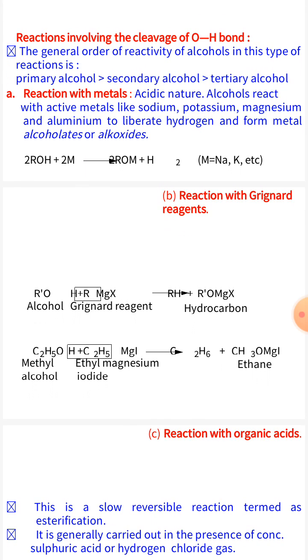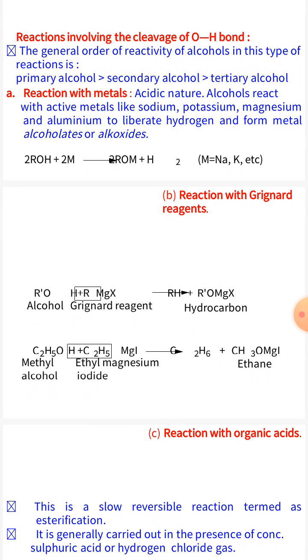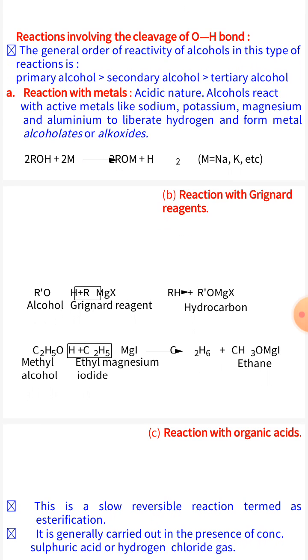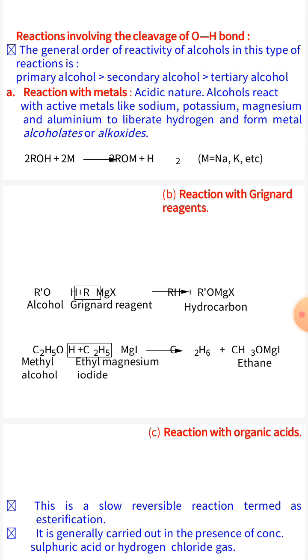Thus, the order of reactivity in these reactions involving cleavage of the OH bond is primary, then secondary, then tertiary. Reaction with metals. Alcohols react with active metals like sodium, potassium, magnesium, and aluminium to liberate hydrogen and form metal alkoxides. These reactions show the acidic nature of alcohols. But alcohols are very weak acids, even weaker than water. This is because alkyl groups present in alcohols have an electron releasing inductive effect.